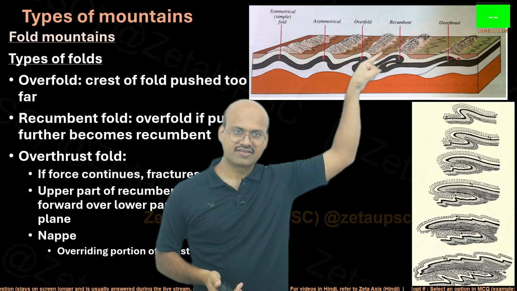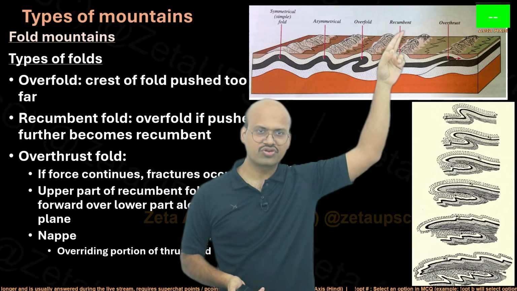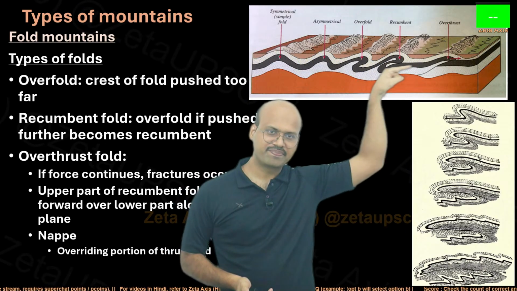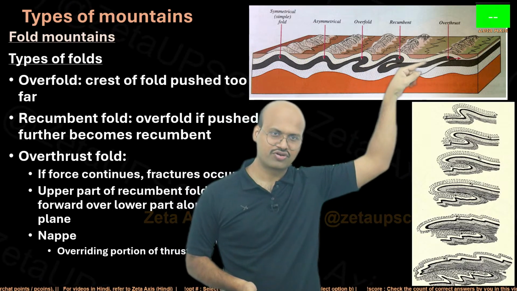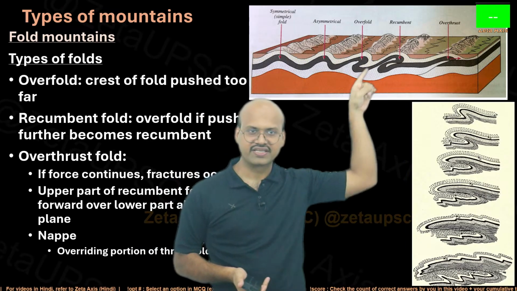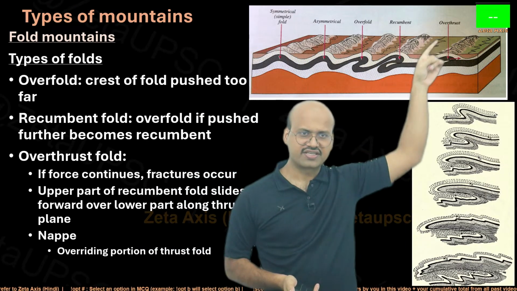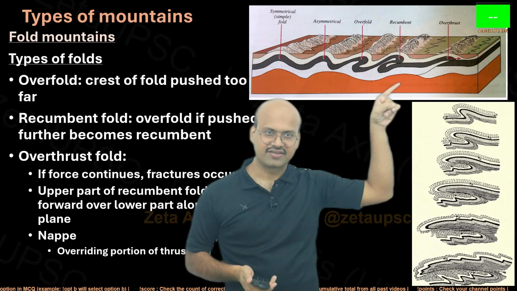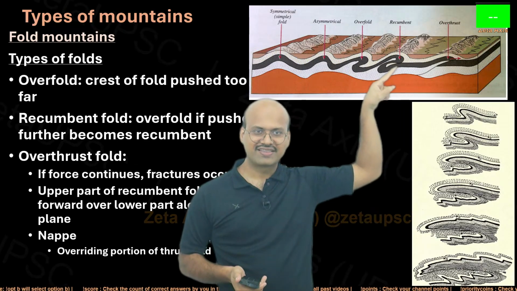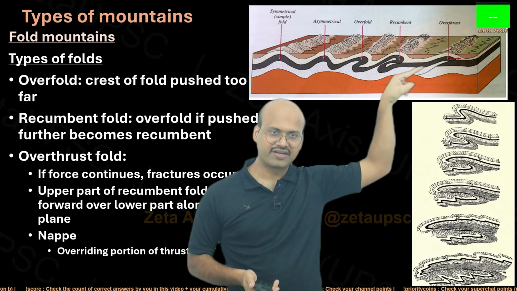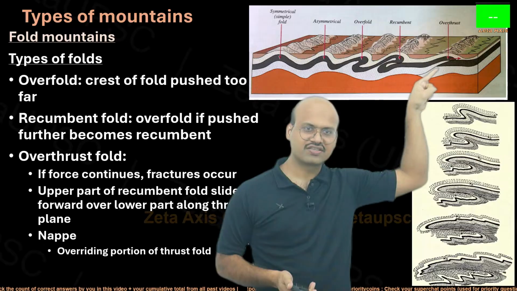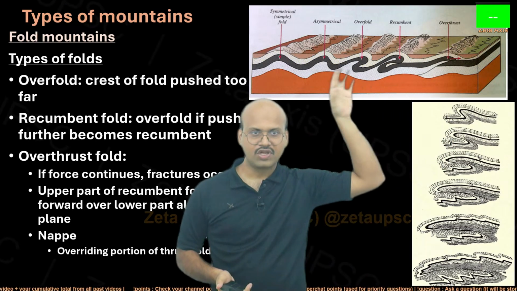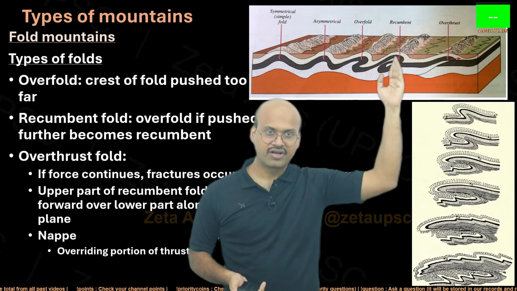The axis is very inclined, but when it comes to a recumbent fold, this would almost touch it, and the fold plane is horizontal, that is, parallel to the surface over which it lies. And then comes the overthrust. Here, because of the continued compressional forces, a fault is created, and this region of the plate is moving above this plate. So there is a fault created, and this region is now forced on the other part. So here are overfold, recumbent fold, and overthrust.